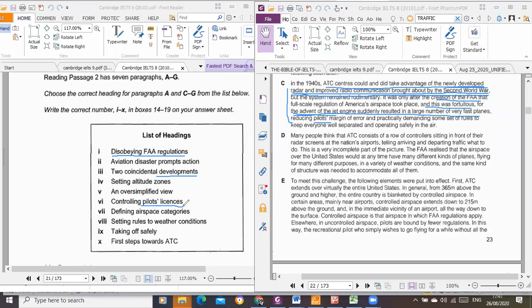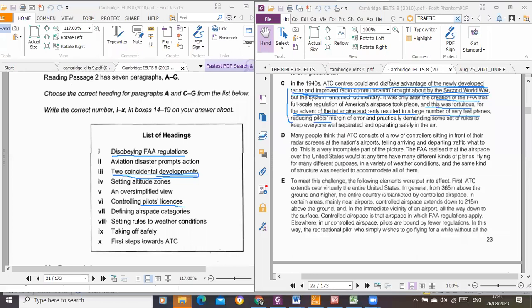So don't forget that we are looking for a main idea represented in that place, okay? Now, defining airspace categories, no. You can see, leaving us with these two coincidental developments. When we act out of fear, we make mistakes. This passage looks horrendous. But if you look at it, the instructions and the information given are quite straightforward.